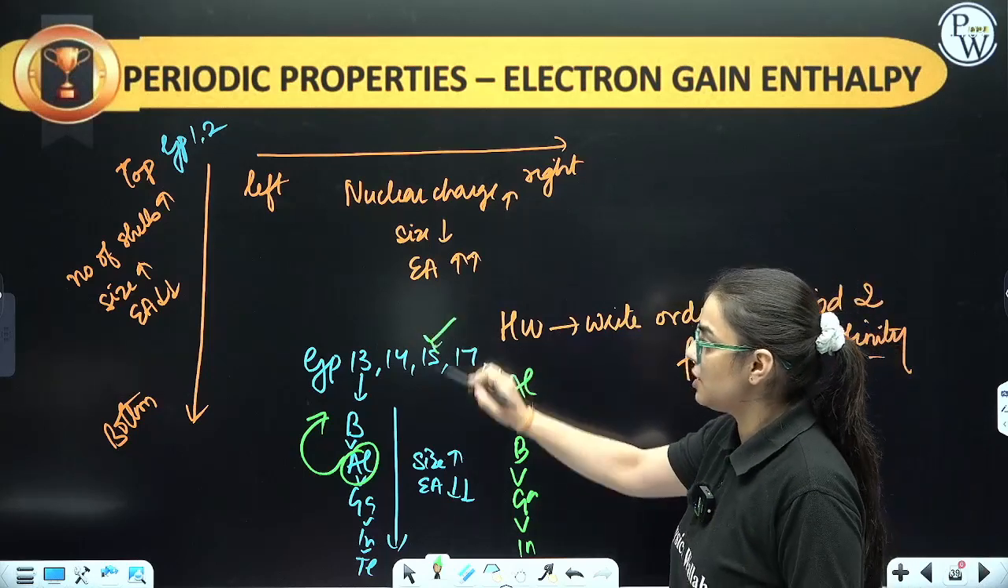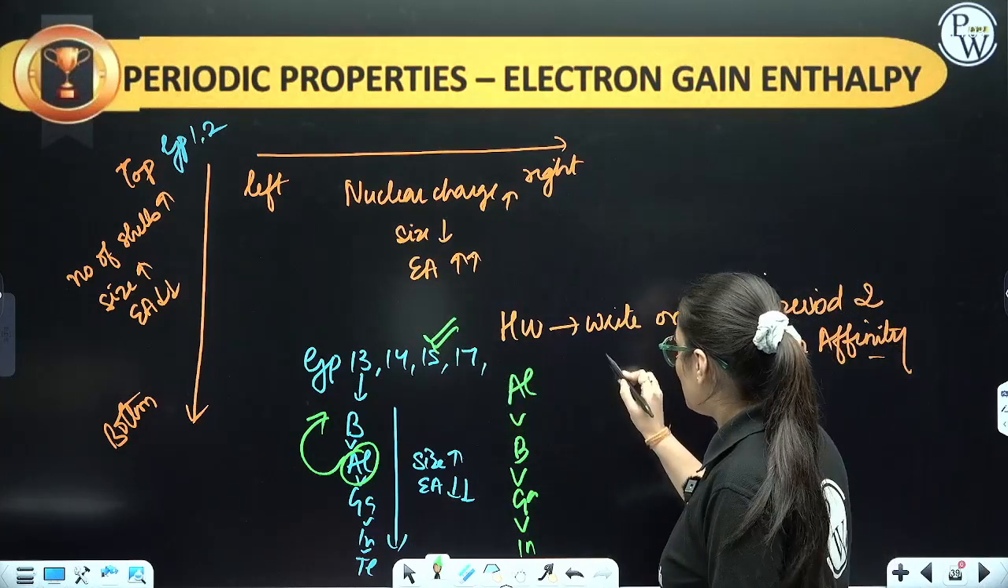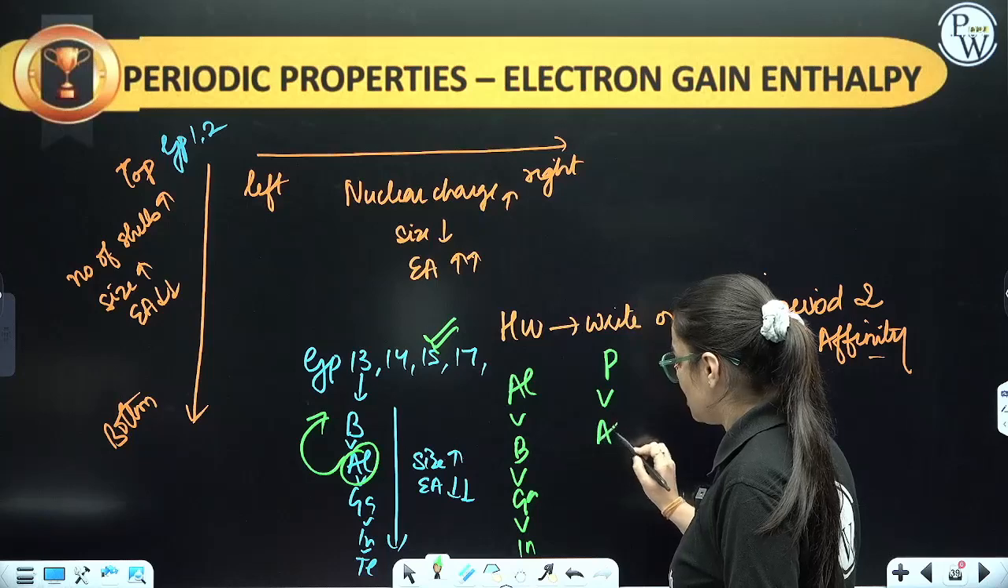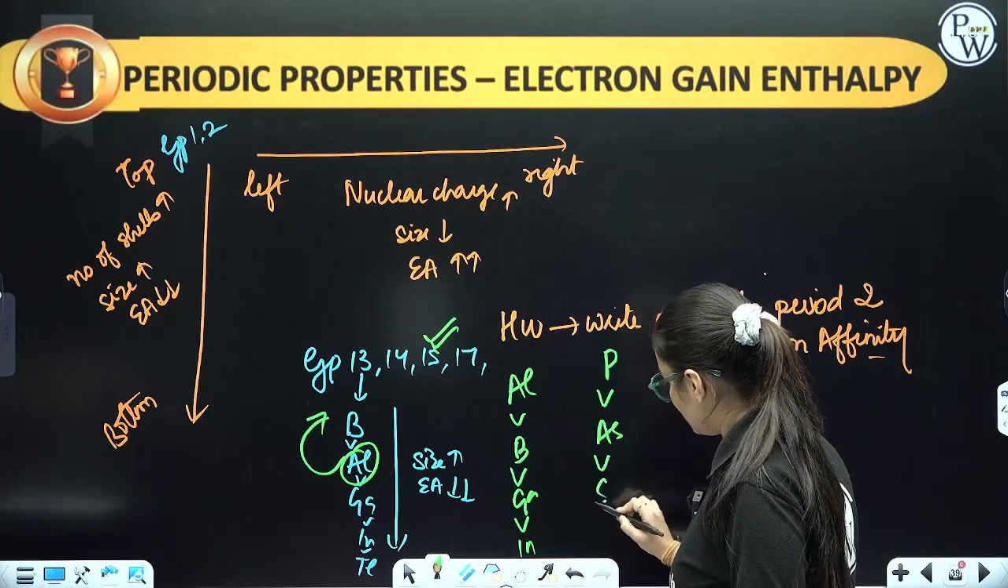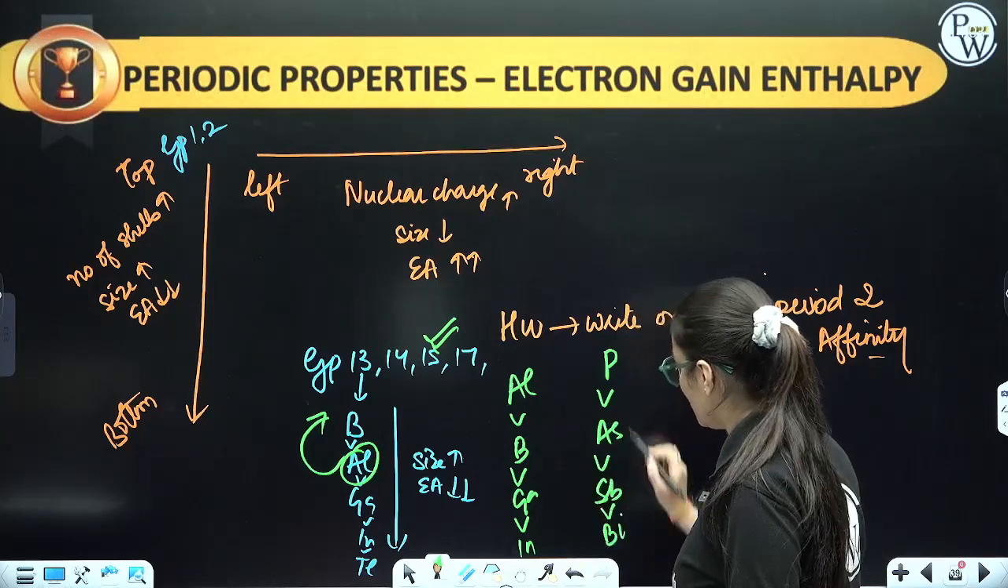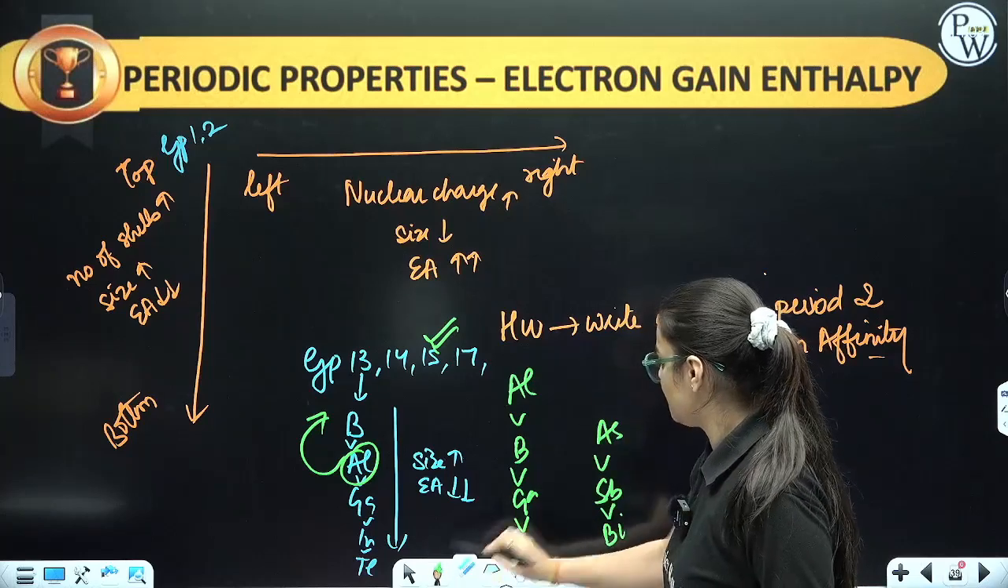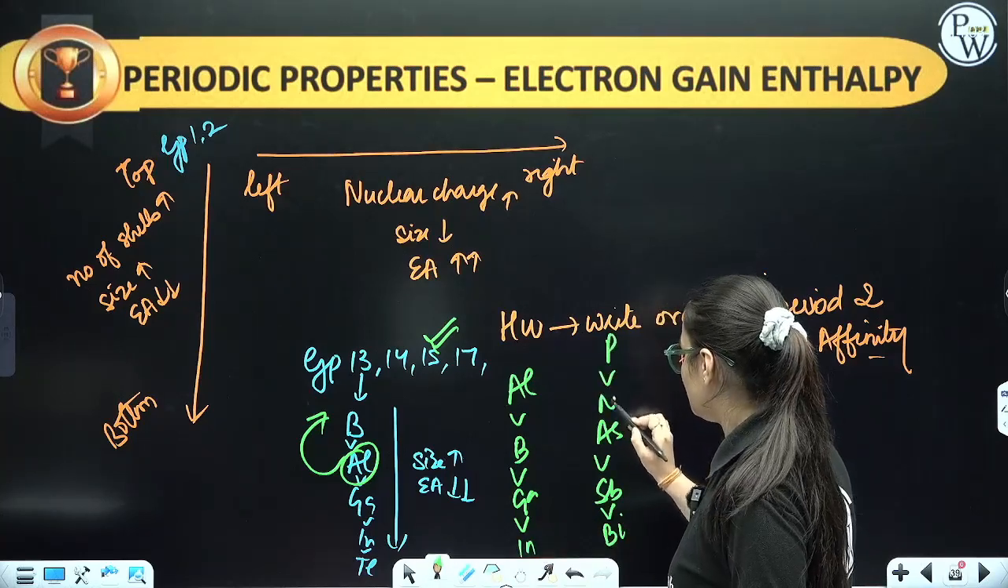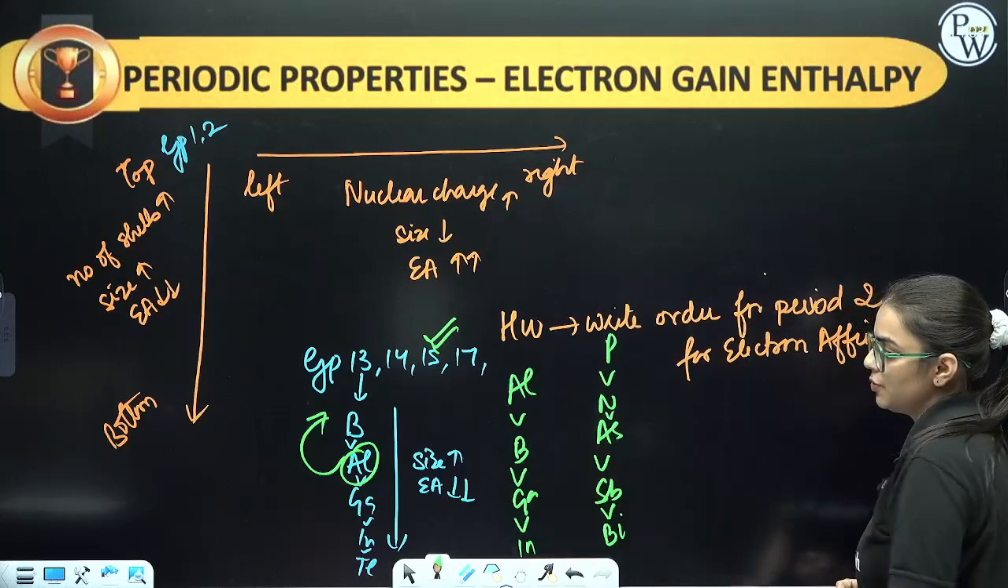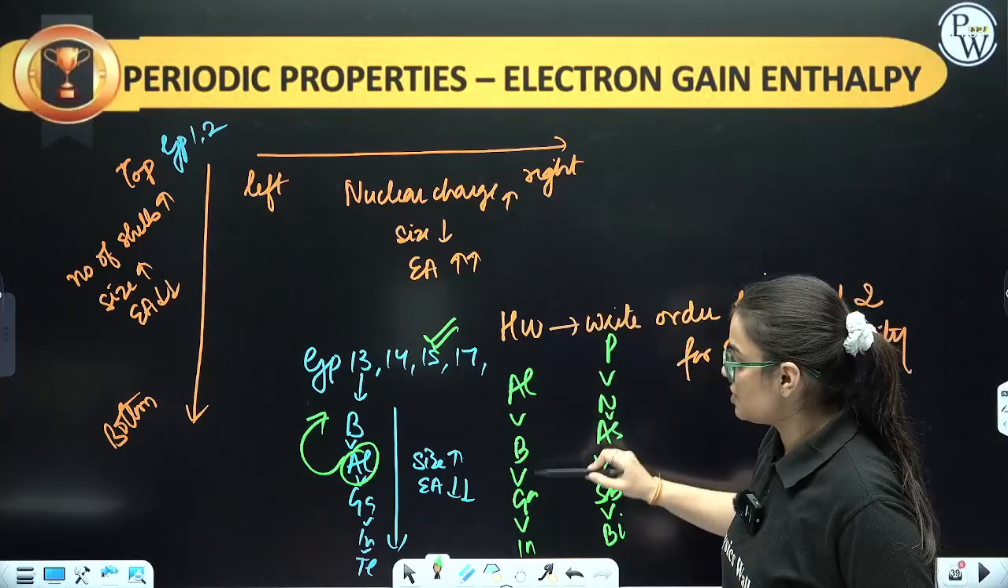Similarly, in the case of nitrogen family, the 15th family, what will it be? Phosphorus will have the highest. Then arsenic, then antimony, then bismuth. Sorry, after phosphorus, it will be nitrogen. Second will have higher than the first one, and then the third, fourth, fifth. Similarly, second, first, third, fourth, fifth one.